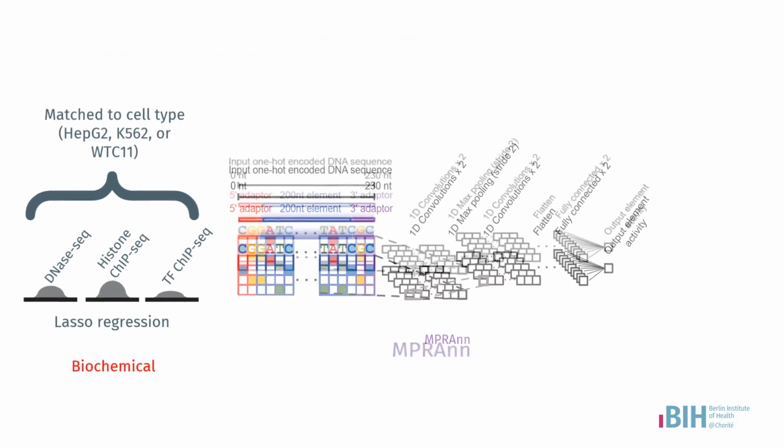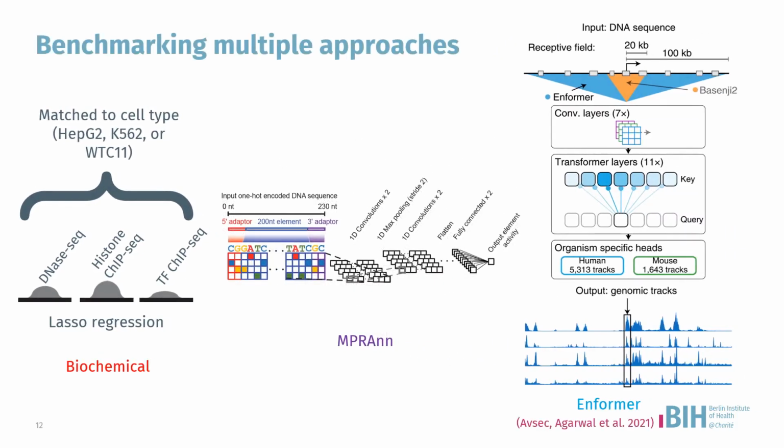We also added a previously published large deep neural network called Enformer into our pool of models, which is based on a CNN-transformer architecture to generate a feature set of 5,313 biochemical predictions, which we further fed into another lasso regression model in order to predict the element activity.